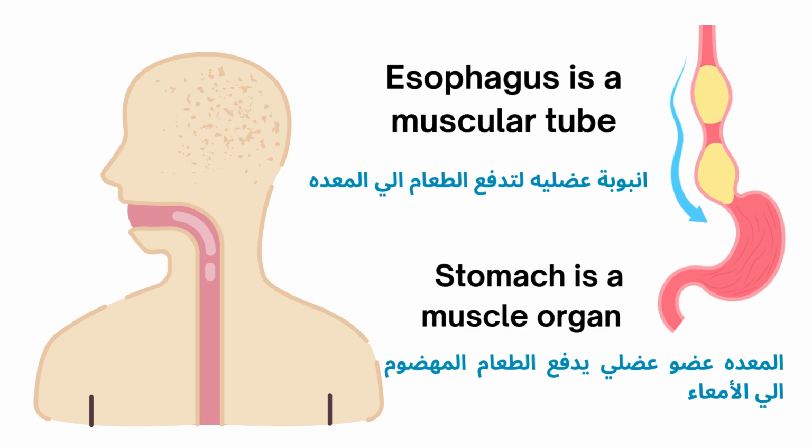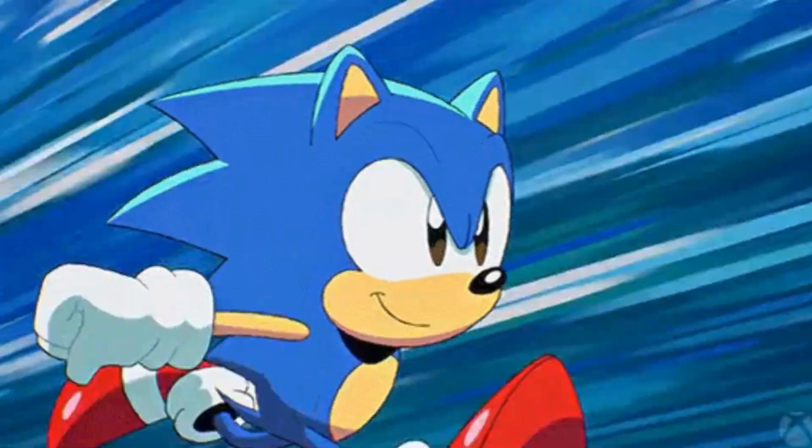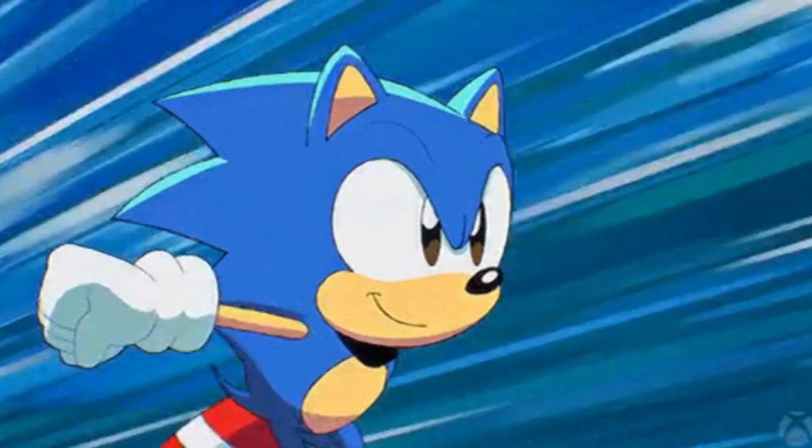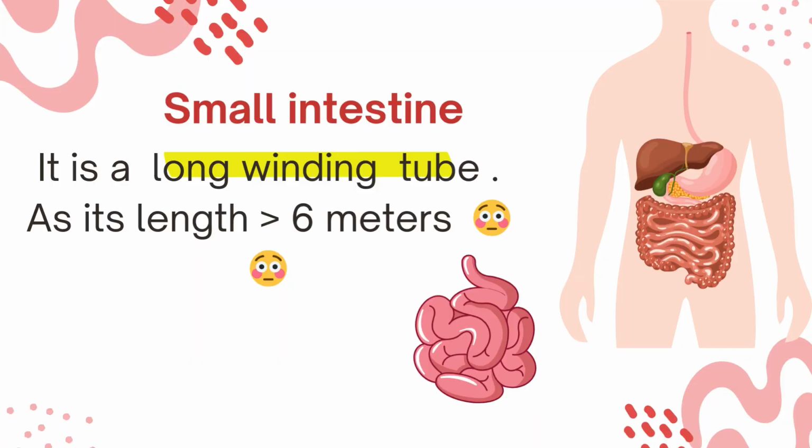The esophagus to move the food into the stomach, and the stomach is a muscle organ to move the food into the small intestine, which is the next organ that we will see now, okay? So now we will go quickly to the small intestine. As we will see, the small intestine is a long winding tube, a curved tube, okay?